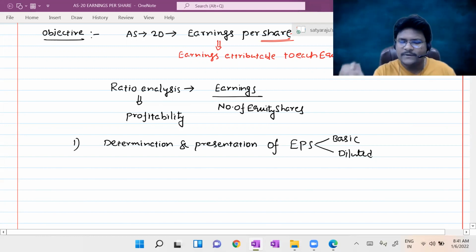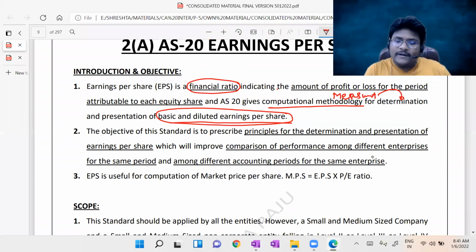Simply leave it. Second objective: the objective of this standard is to prescribe principles for determination and presentation of earnings per share, already covered in objective 1, in such a way that it will improve comparison of performance among different enterprises for the same period and among different accounting periods for the same enterprise.